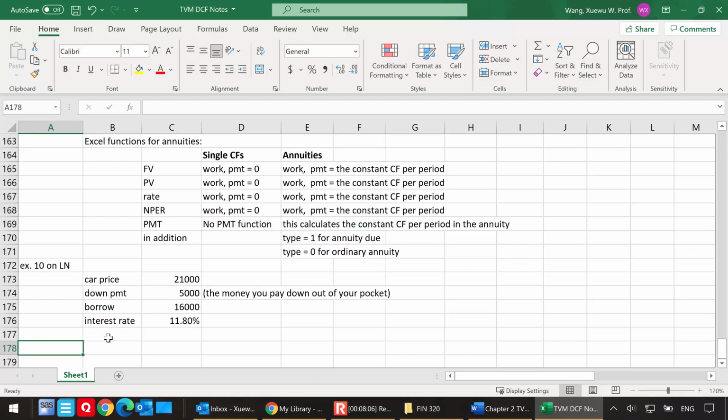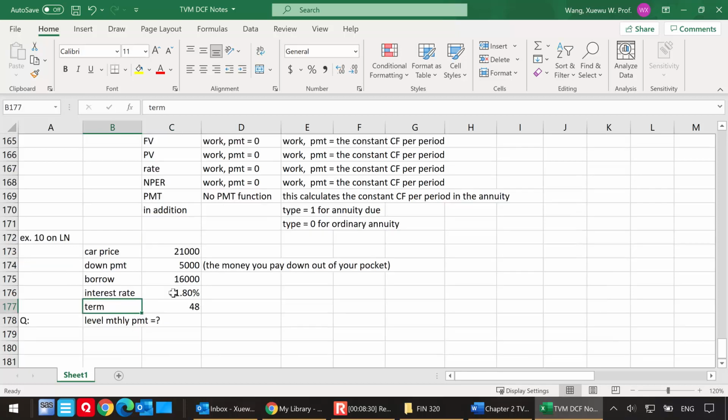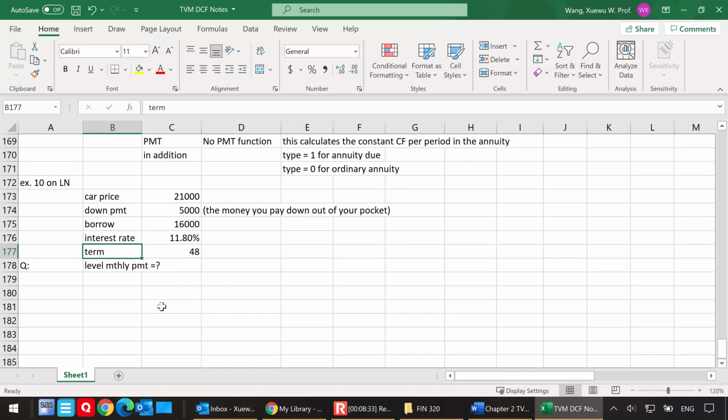And the question here is, what is the level monthly payment that will pay off the loan in 48 months? So the term is 48 months. We're talking about a car, so it's a 4-year car loan. If you're talking about a house, you might be talking about a 15 or 20 or 30-year loan. So the term is 48 months. The question is asking, what is the level monthly payment that will pay off this car loan?